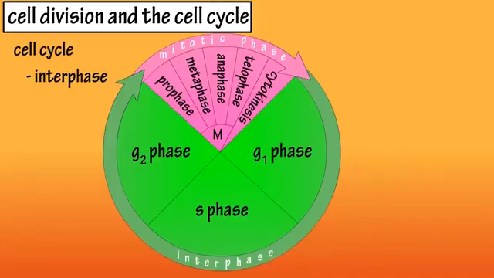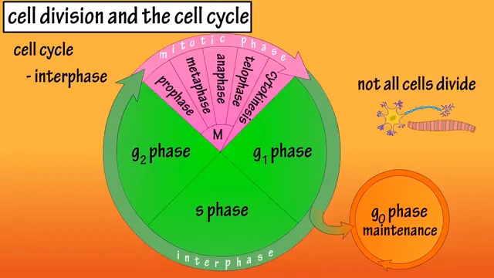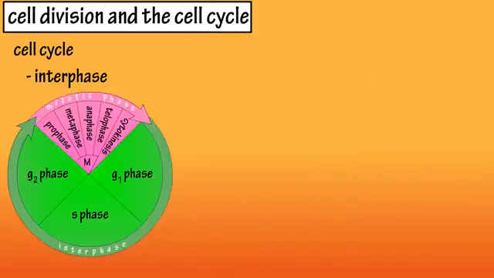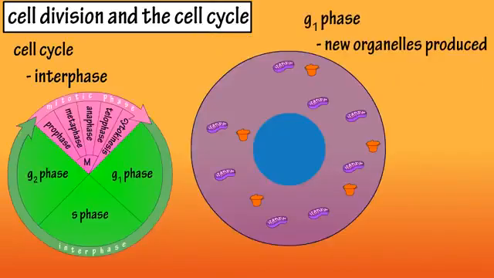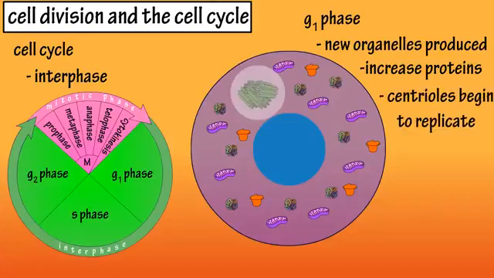During interphase, the cell prepares for division, and there are three sections in interphase: the G1 phase, the S phase, and the G2 phase. There is actually a G0 phase where cells stay in a maintenance phase. Some cells, like nerve and muscle cells that do not replicate, will stay in this maintenance phase. Back to cell division. During the G1 phase, cells produce new organelles, increase the supply of proteins, and the centrioles begin replicating to eventually produce two new pairs.